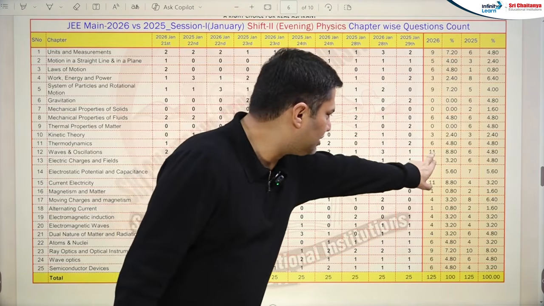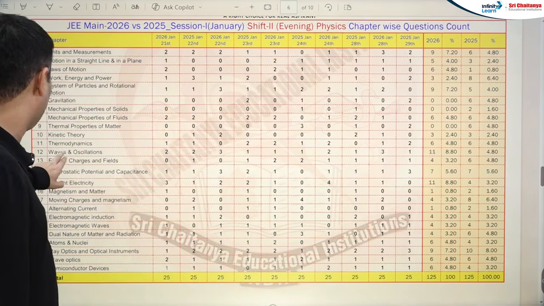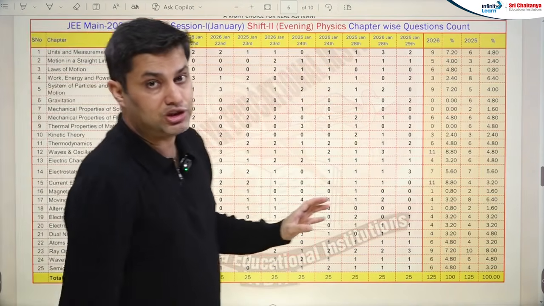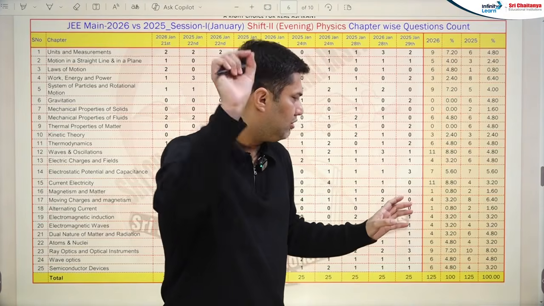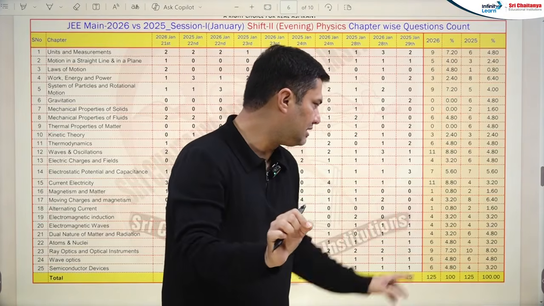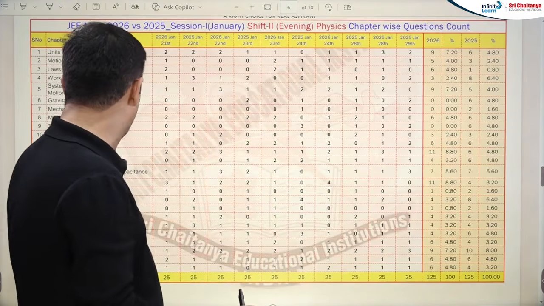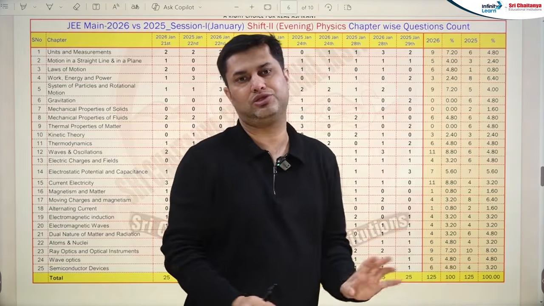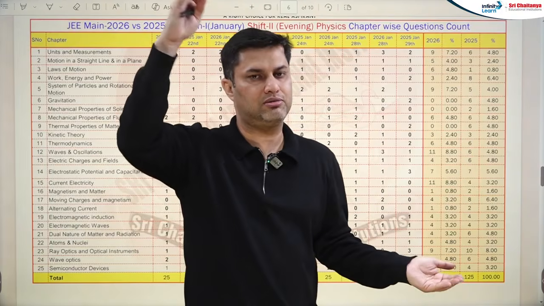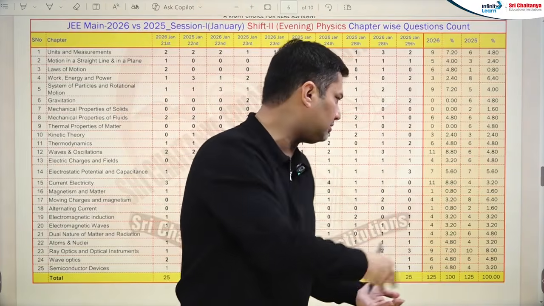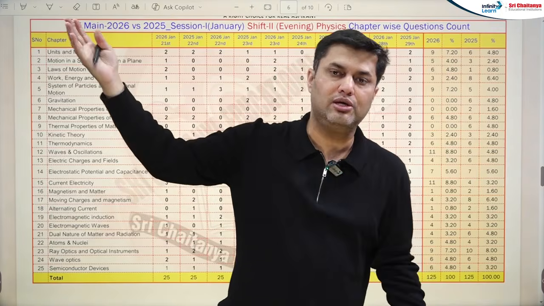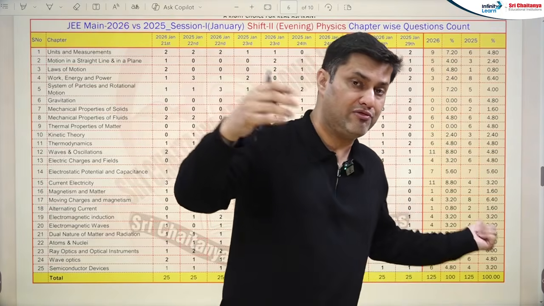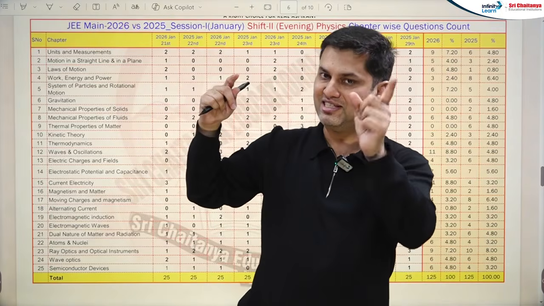Slightly change here, 11 and 6, waves and oscillations. So the weightage of waves and oscillations, please note it down, waves and oscillations have been increased. On this question, oh my God, current electricity, 11 questions and 4 questions. Current electricity has, the increment is huge in physics in both the shifts, especially evening shift. So current electricity is the chapter to go.